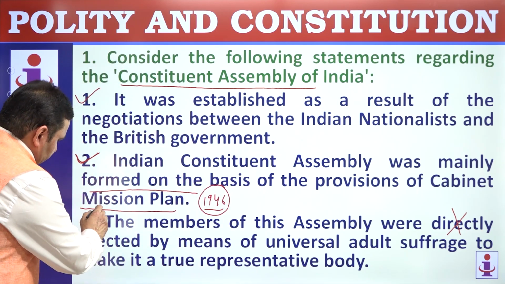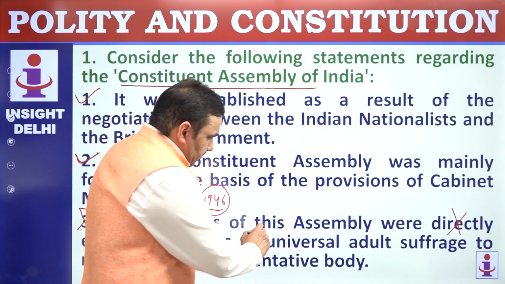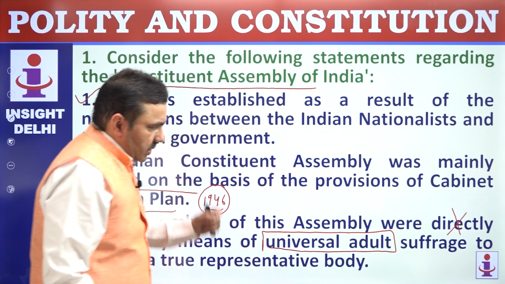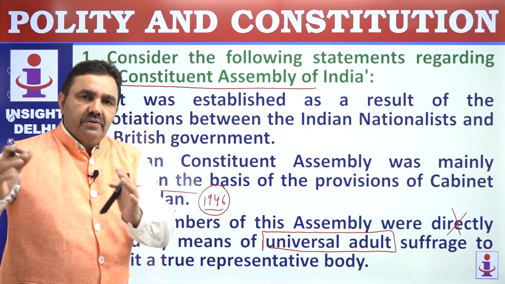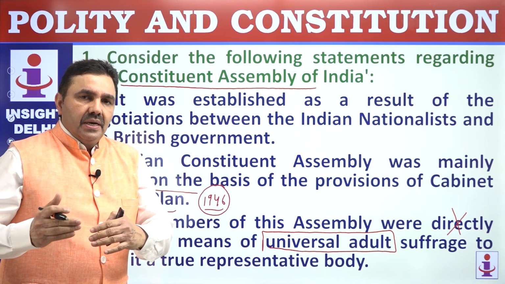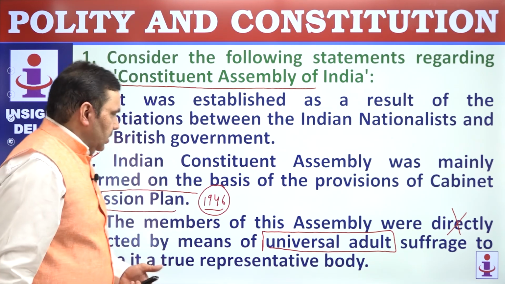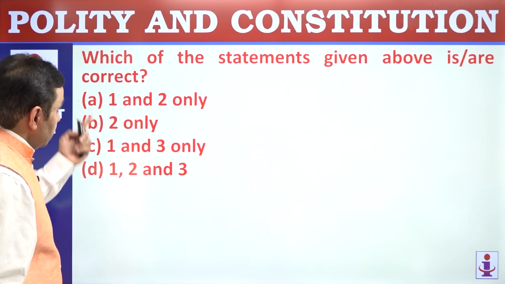So it was a system of indirect election, not direct election. There was no use of universal adult suffrage. There were some members from native states who were nominated, and the members from British Indian provinces were indirectly elected. So here 1 and 2 are correct, the third is incorrect.